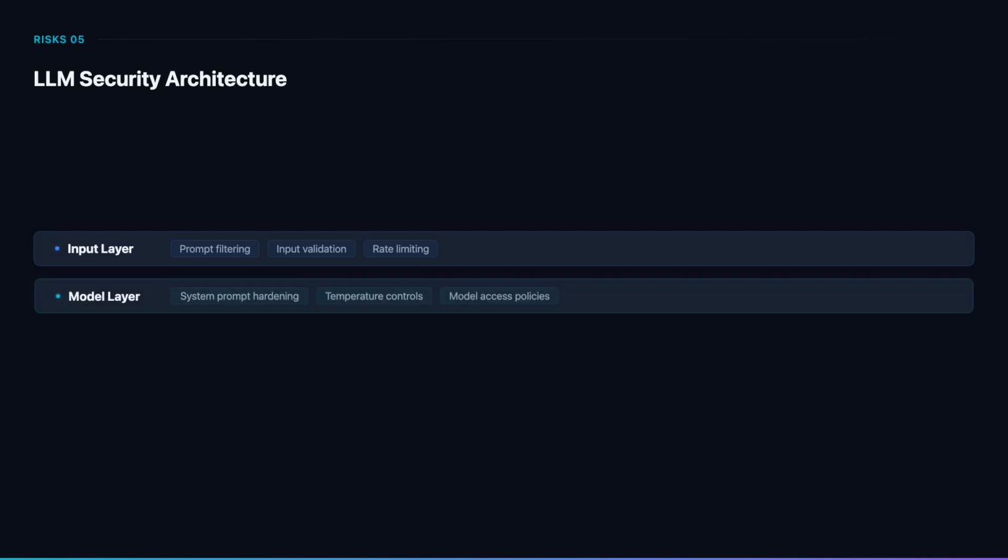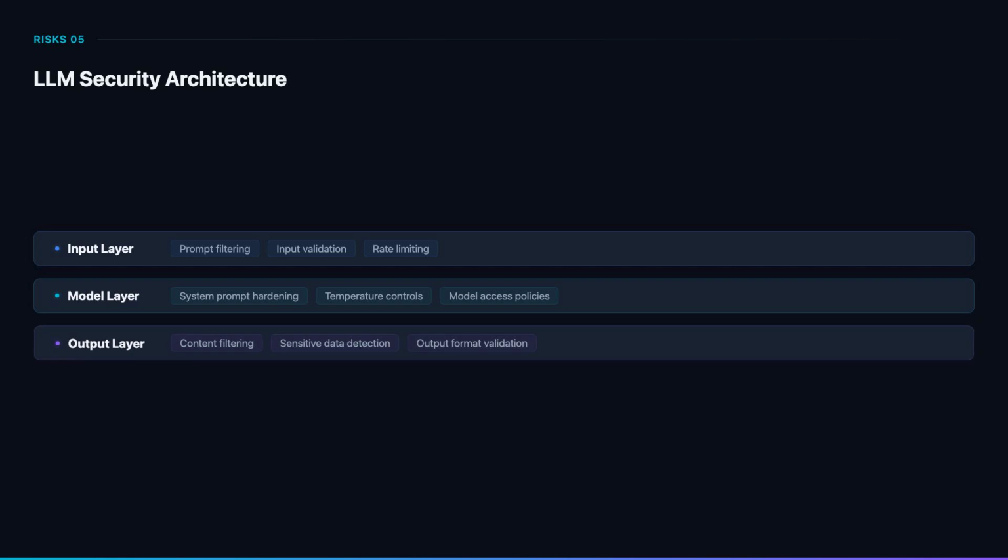The model layer secures the LLM itself. System prompt hardening uses structured delimiters and role separation to resist injection. Temperature and sampling controls reduce output unpredictability. Model access policies ensure only authorized applications can invoke the model with appropriate configurations.